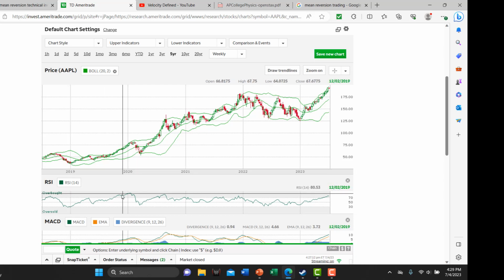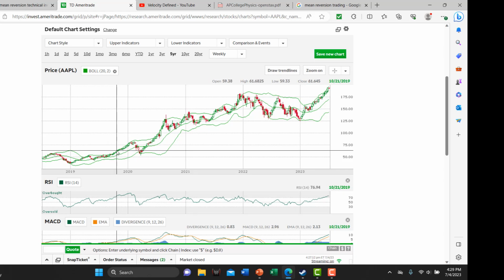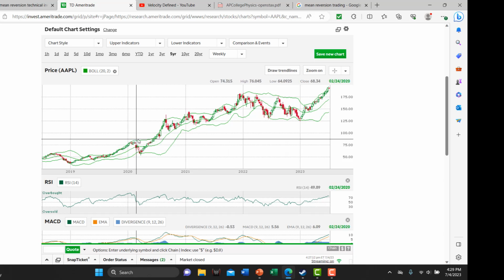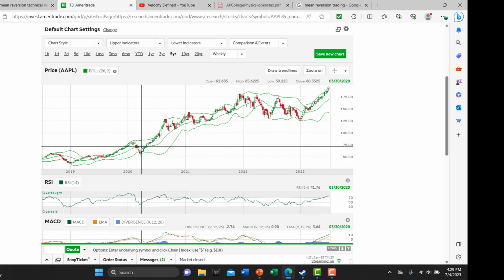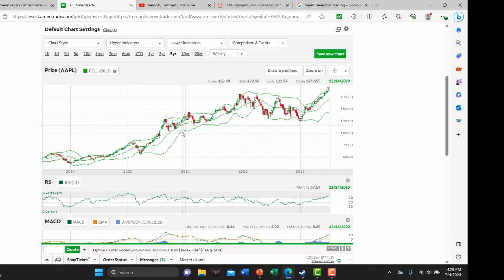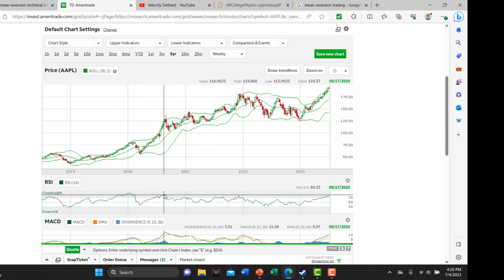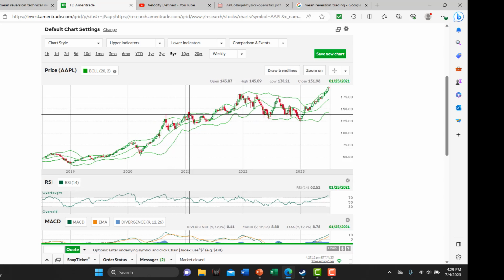And let's see, here it goes above 70 again. So here, but it hasn't really broken out of the upper band. All right, it hasn't really broken out of the upper band at all here, or lower band. Well, it broke out of the lower band there, but the RSI isn't triggered down here. Let's see, what about up here? Really hasn't broken out of the upper band there, so no trade there. No trade there.